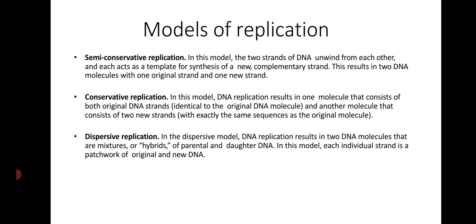Next is the model of replication. Basically three models are given by the scientists. First is the conservative model, then the dispersive model, and last is the semi-conservative model. So, conservative model or conservative replication: in this model, DNA replication results in one molecule that consists of both original DNA strands and another molecule that consists of two new strands. Dispersive replication: in the dispersive model, DNA replication results in two DNA molecules that are a mixture or hybrid of parental